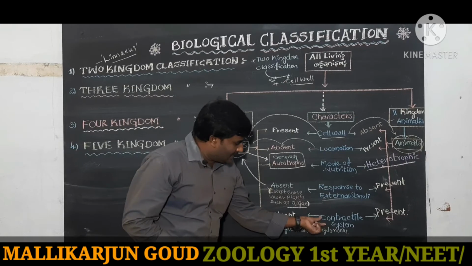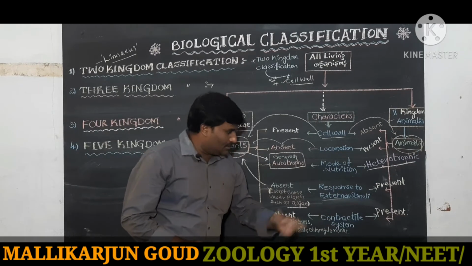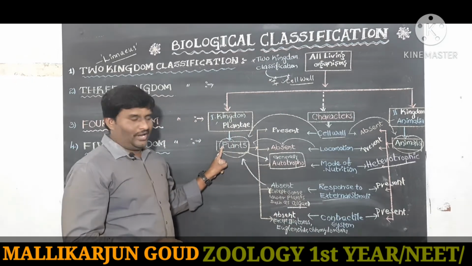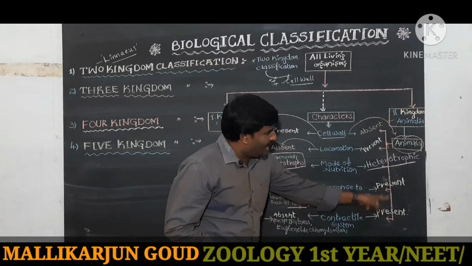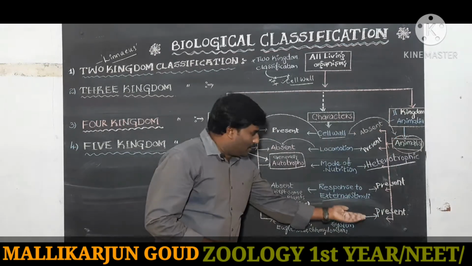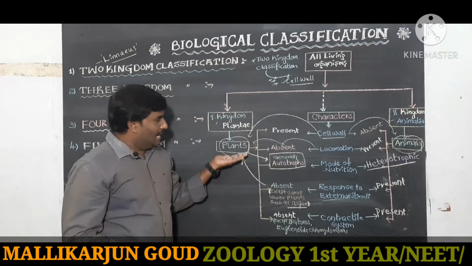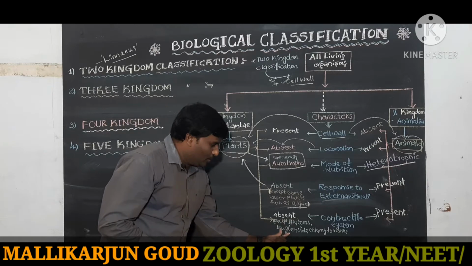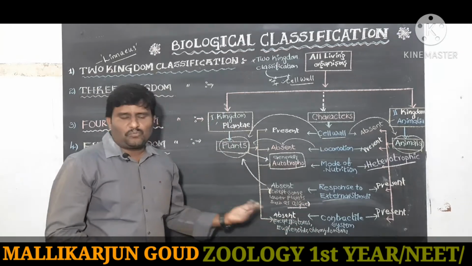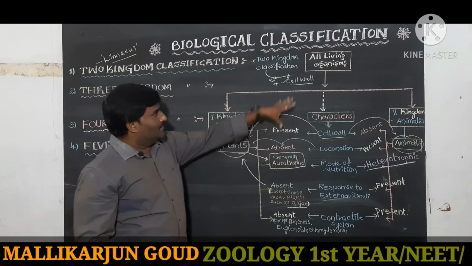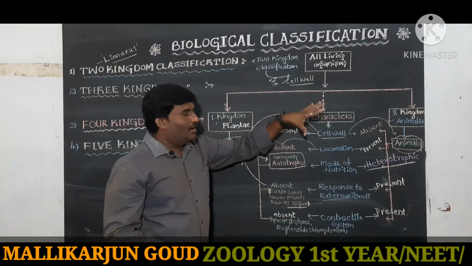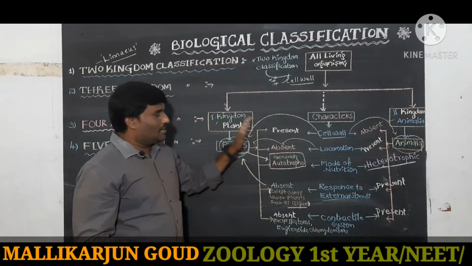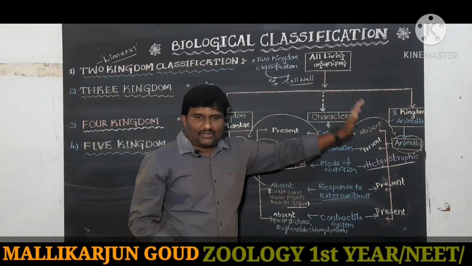Next we are going to the next characteristic, the contractile system. The contractile system is absent in the plants, as well as present in the animals. But some plants show a contractile system: diatoms, euglenids, chlamydomonas. These are actually protists. So these are characteristics of organisms in plants and animals. The plant shows some characteristics, the animal shows different characteristics.